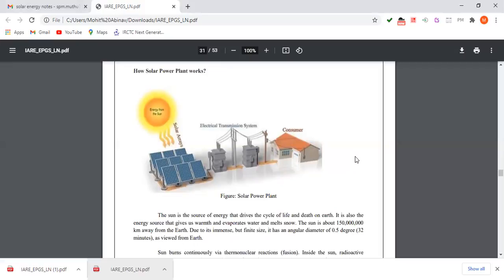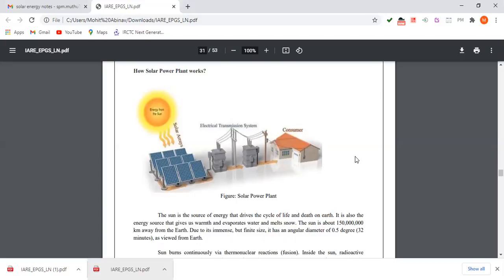That electrical energy is stepped up with the help of transformers and given to the transmission lines. At the consumer end, the voltage is stepped down to consumer level voltage and given to the consumers. So this is a normal solar power plant connected to the consumers.